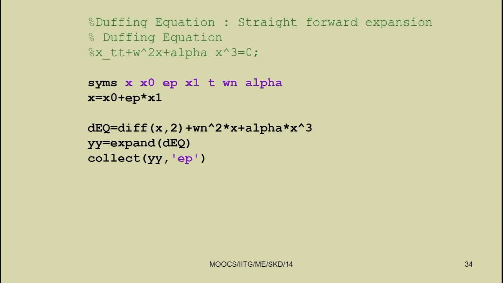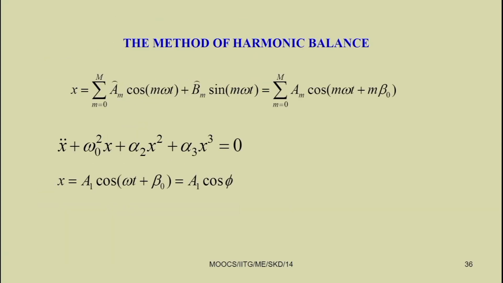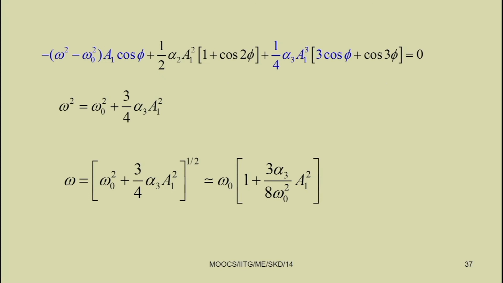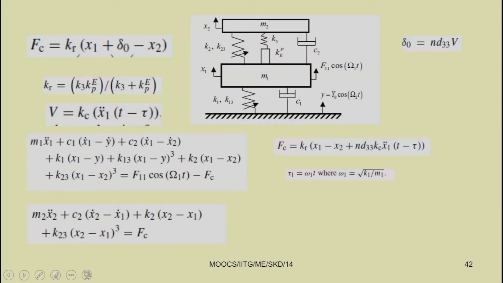Okay, we have discussed all these parts yesterday, in the last class. By using the method of multiple scales, we have seen the response.